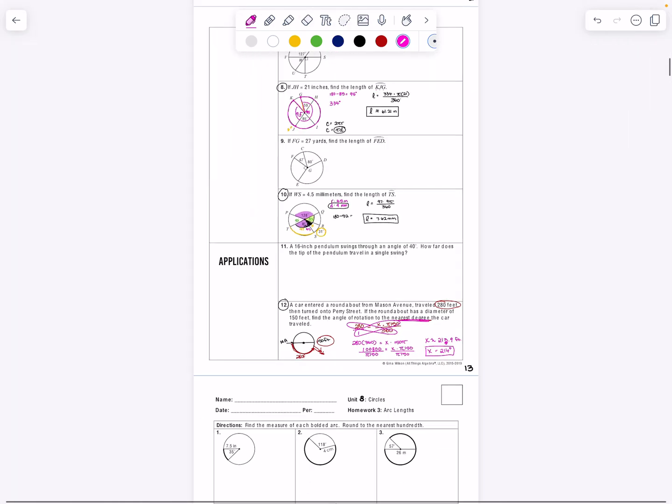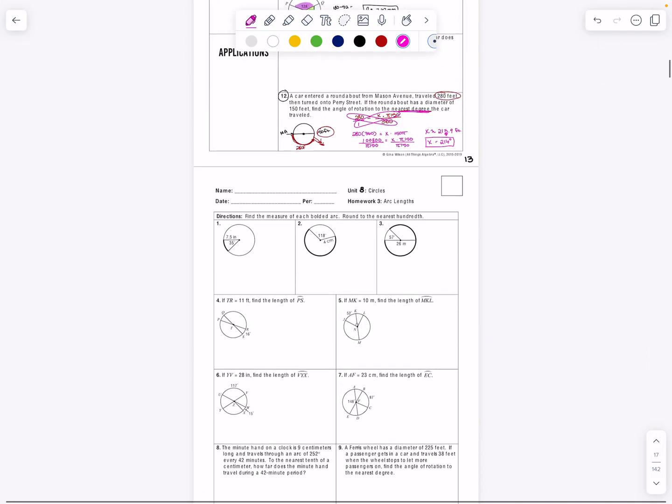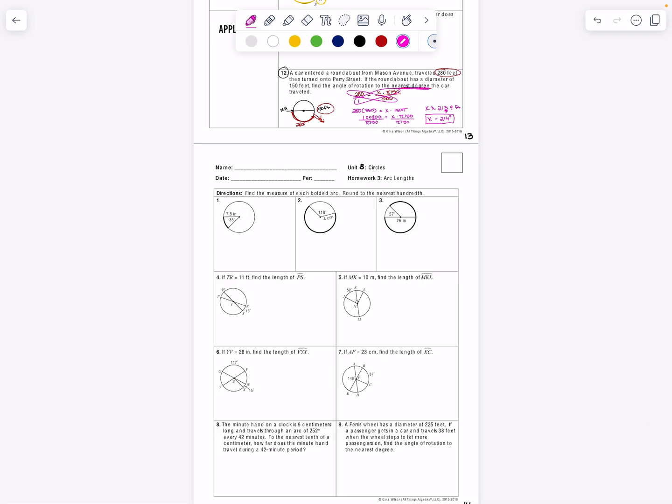Okay, and that's it. So the next page is review, and then you'll take your quiz. And after that, you'll keep moving on.